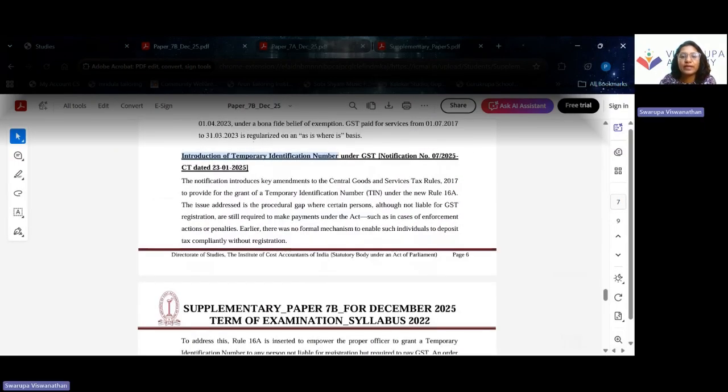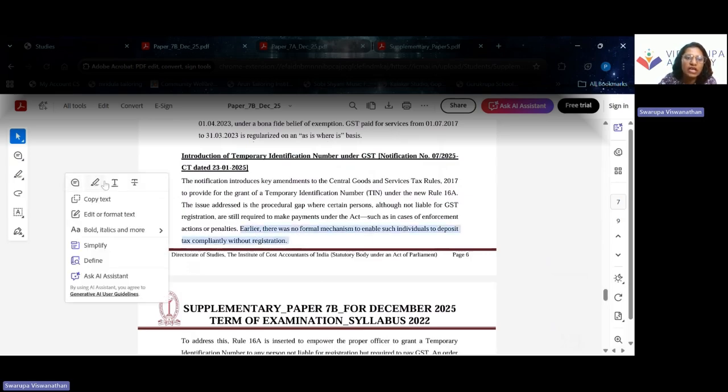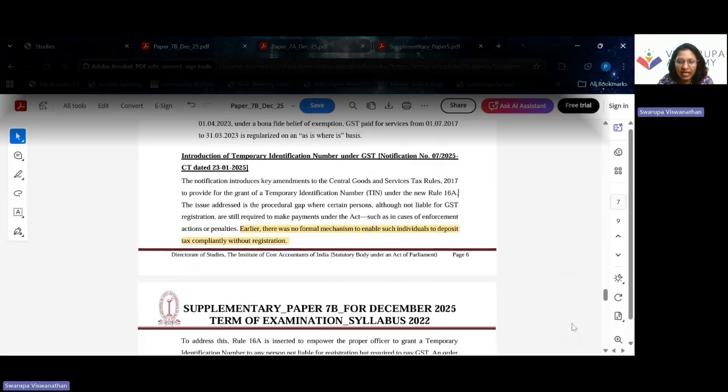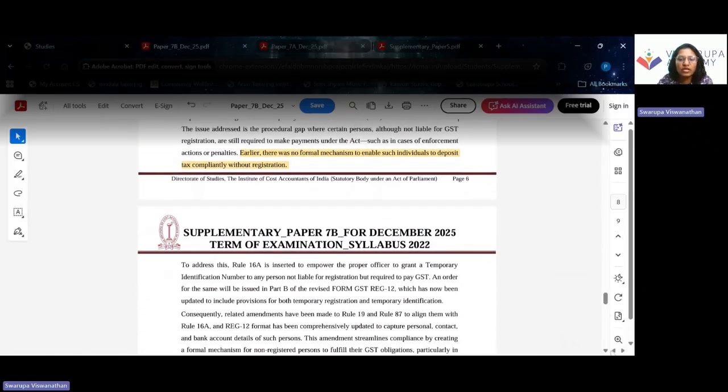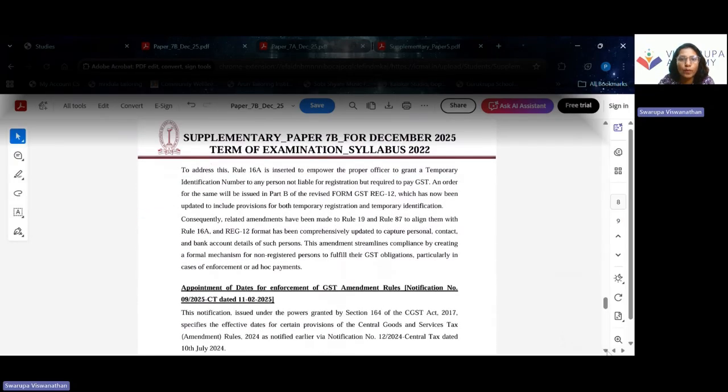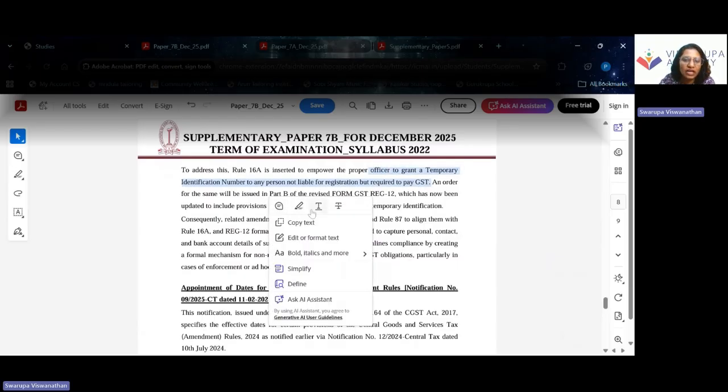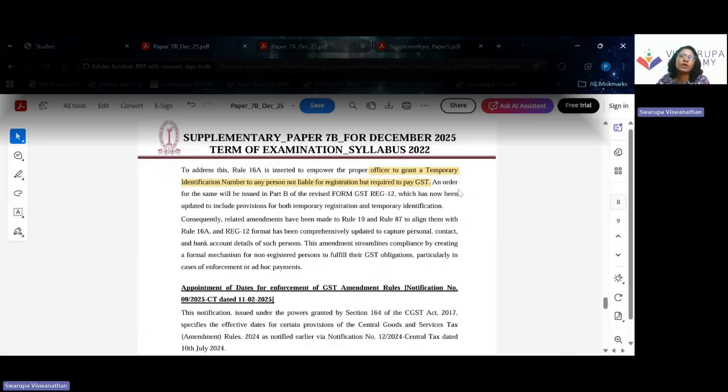So introduction of temporary identification number under GST. This is a general circular and it is quite important. Earlier there was no formal mechanism to enable individuals to deposit tax without registration. You needed to take a registration if you needed to pay any taxes or any penalty. But now the proper officer can generate a temporary identification number for any person who is not liable for registration, but is required to pay GST.